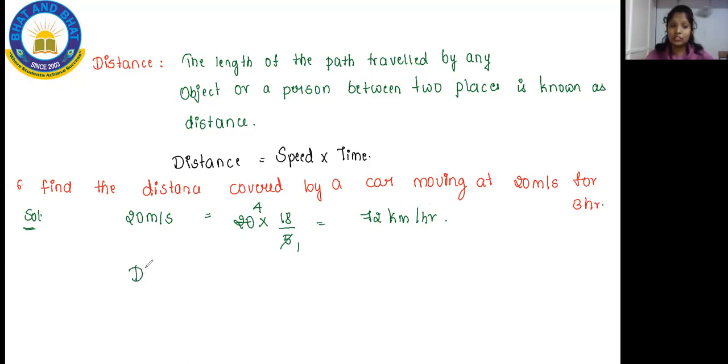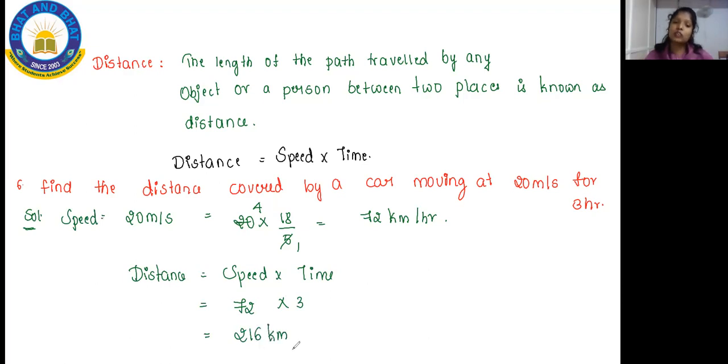So now use the formula of distance. Distance is equal to speed into time. Time is given as 3 hours, and speed is 72, as you found out. Now 72 threes you will get 216, and that you are going to write in kilometer. So in 3 hours, it's going to cover 216 kilometer. I hope you have understood this.